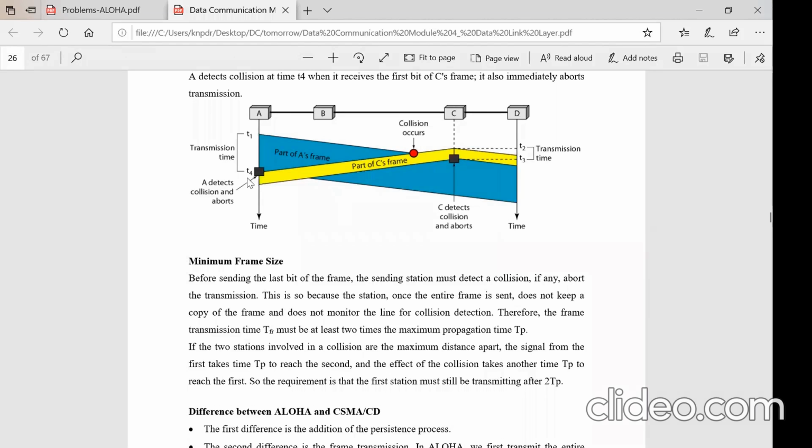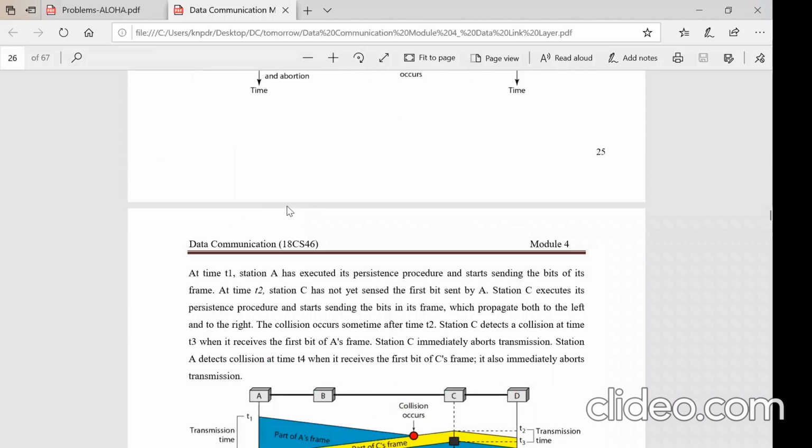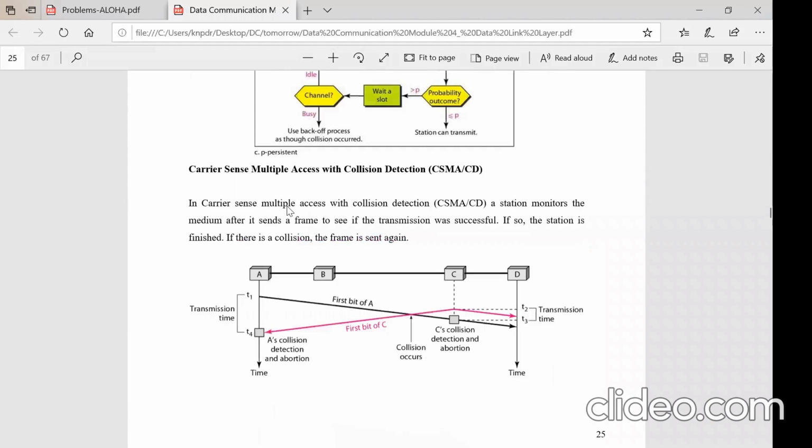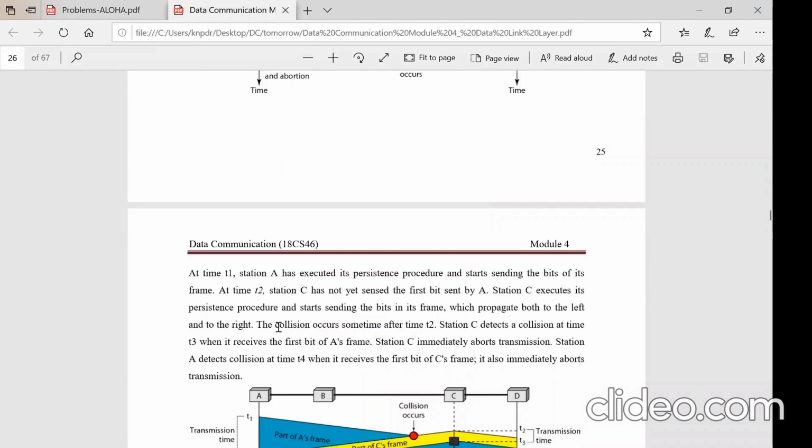So after aborting, it comes to know that there is a collision and the data has not reached the destination. So both of them will once again try for the channel to be free. Once the channel is free, they release the data starting from the first bit. So the advantage here is that retransmission of the collided packet happens. But in Aloha and CSMA, especially CSMA, the retransmission was not happening. Now it will do the retransmission, so the packet is going to reach the destination safely.